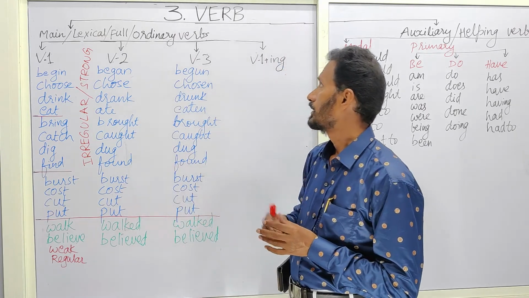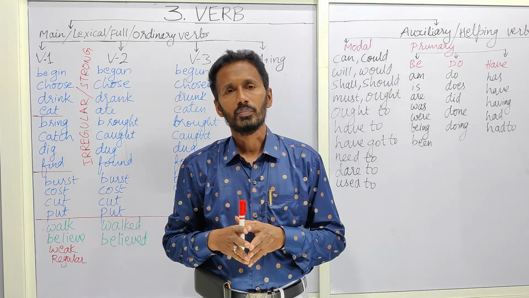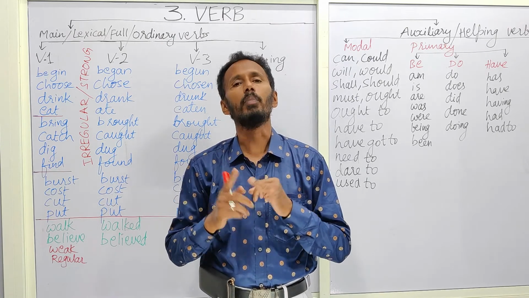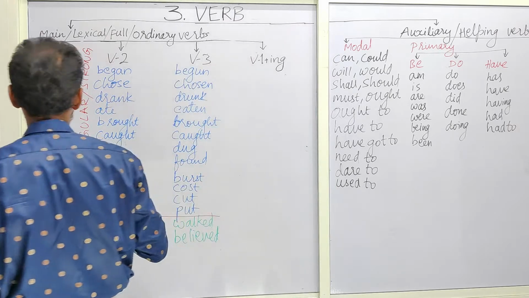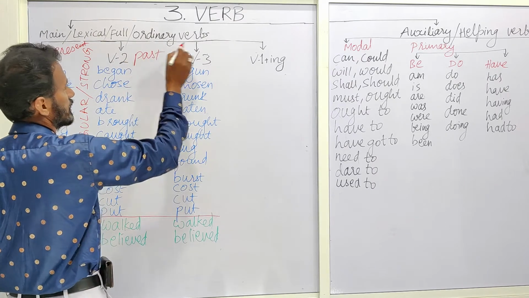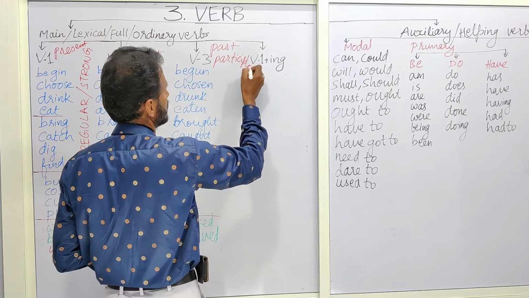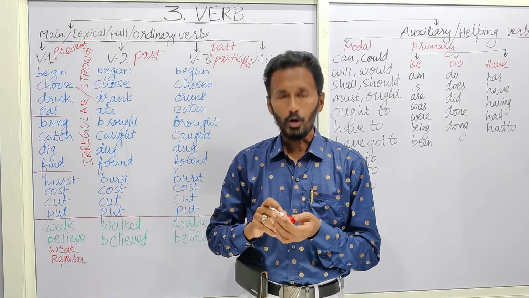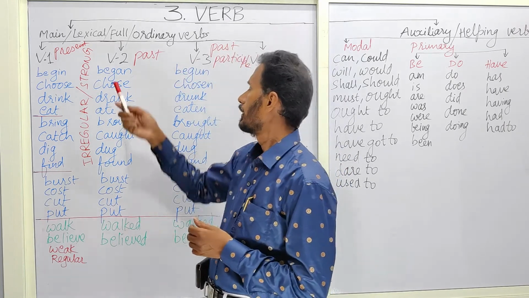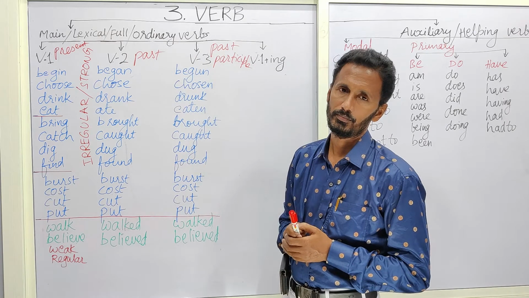Now coming to this main verb. Any main verb has three forms basically. That is present tense, past tense and past participle. This is present, this is past and this is past participle. Or the other way of identifying them is V1, V2, V3.